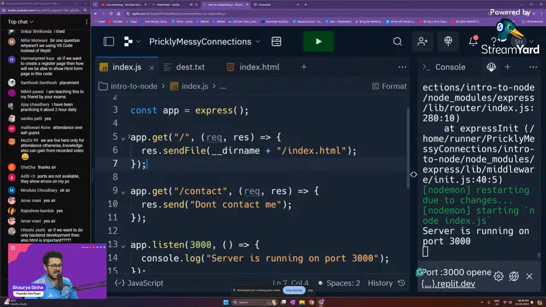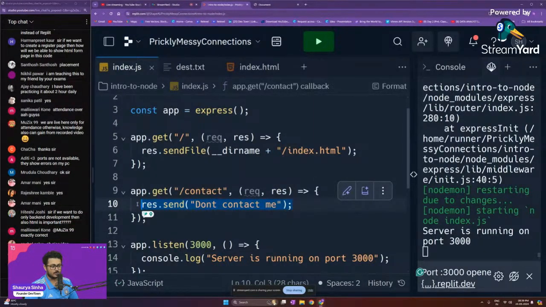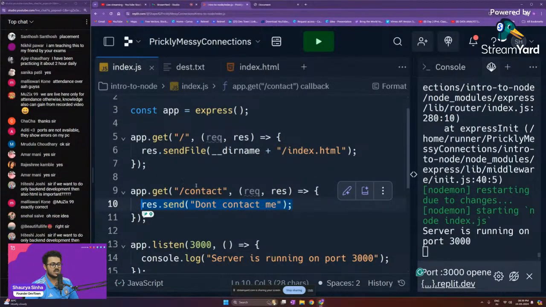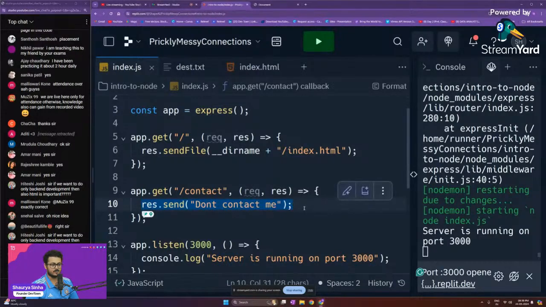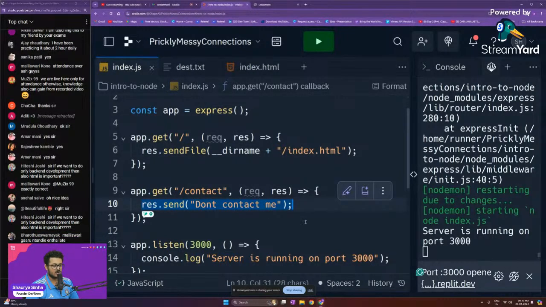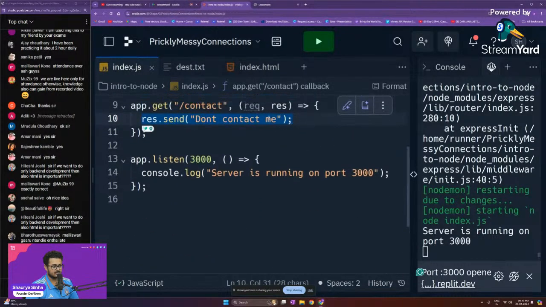So now that we have learned how to send a particular file, that is index.html, can you guys tell me, can you write the code for res.sendFile for a contact us page? Like if I want to send another file called contact.html, what would be the code that I will have to write right over here? What code will I have to write right over here, guys? Can somebody let me know?